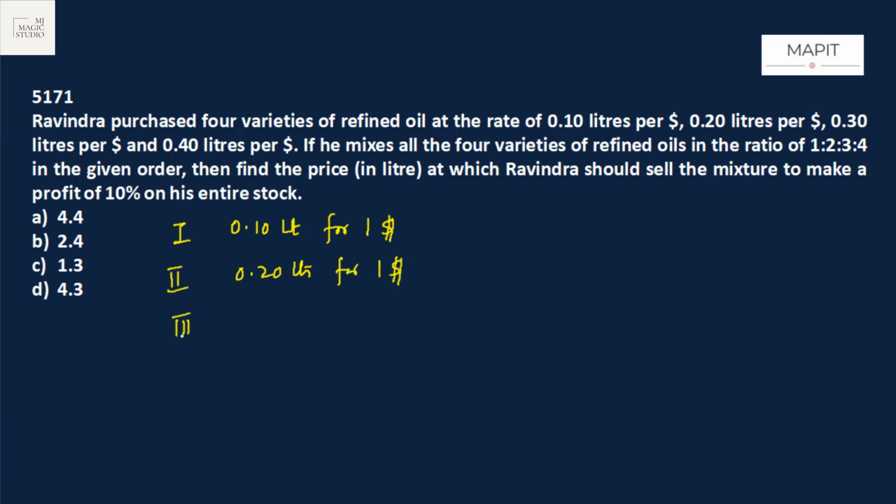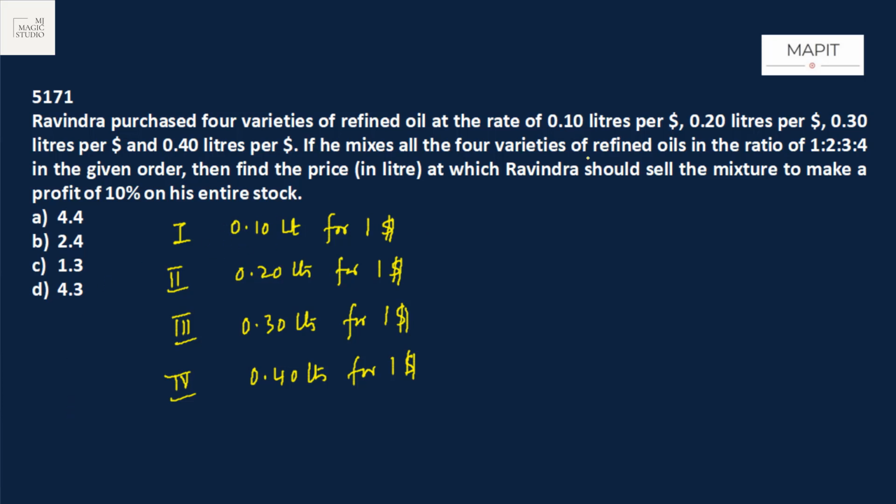Third one he is buying 0.30 liters for $1. And the fourth one he is buying 0.40 liters for $1. That means the fourth one is the cheapest and the first one is the costliest, because for the given dollar he is getting the lesser amount.